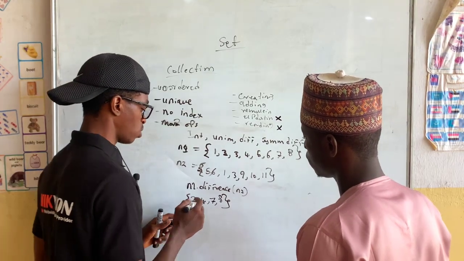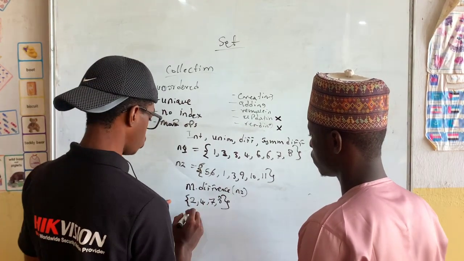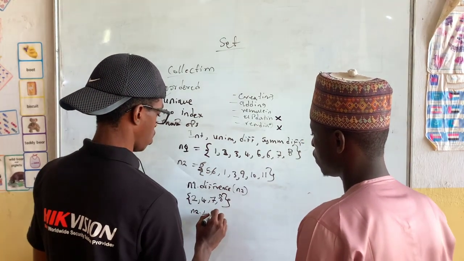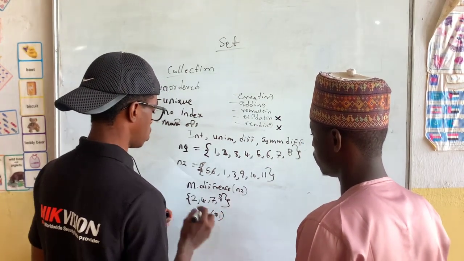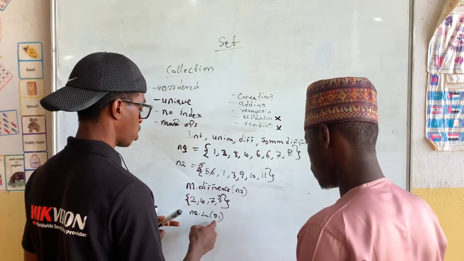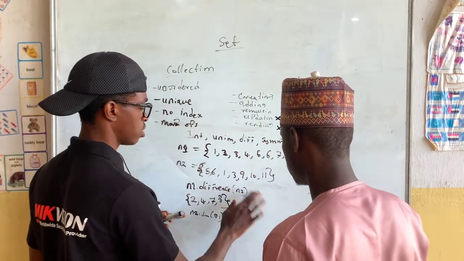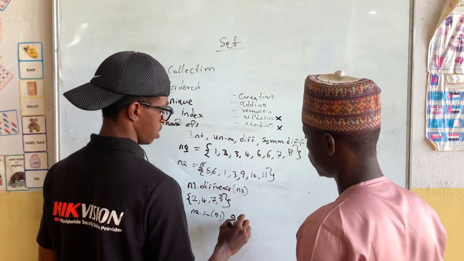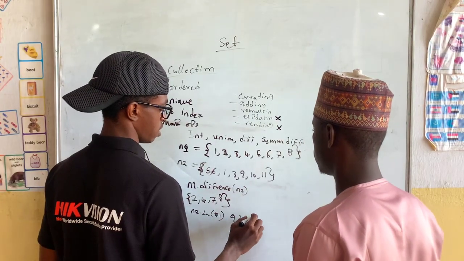And also if I change it to n2 dot difference n1, I'm saying remove all the elements of n1 from n2 and see what's going to remain in n2. We're going to see 9, 10, 11, exactly.